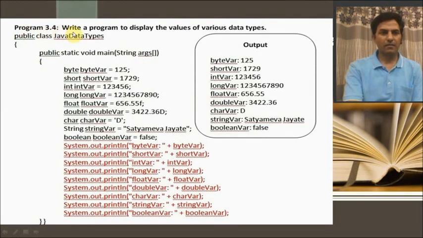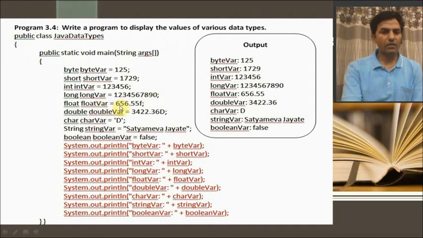Now let us see a program. I have written a program to display values of various data types. For that I have written a program, public class JavaDataTypes. In that I have used public static void main. After that, byte variable, the value is 125. Short var, the value is 1729. Then the int variable, the value is 123456. Long var 1234567890.